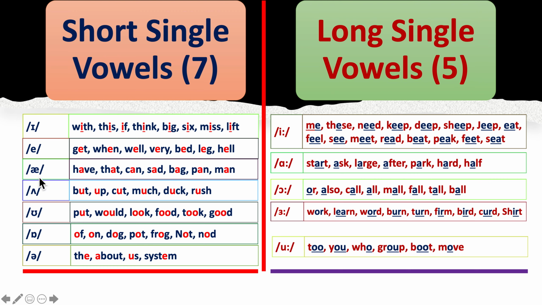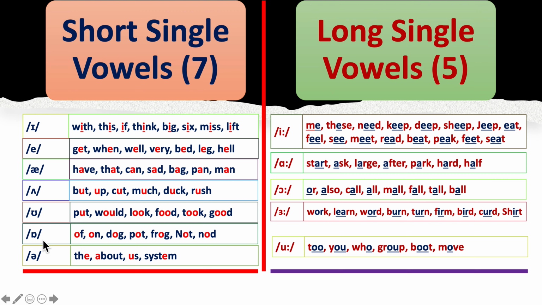Then we have the short single vowel sound a, as in: have, that, can, sad, bag, pan, man. Then we have the sound a, as in: but, up, cut, much, duck, rush. Then we have the sound o, as in: put, would, look, food, took, good.